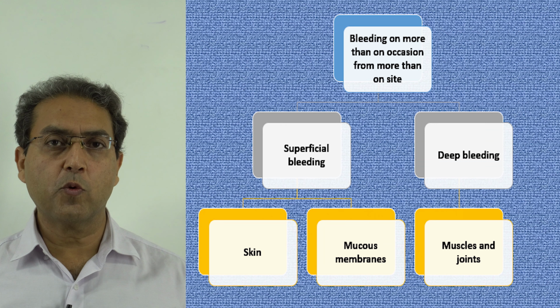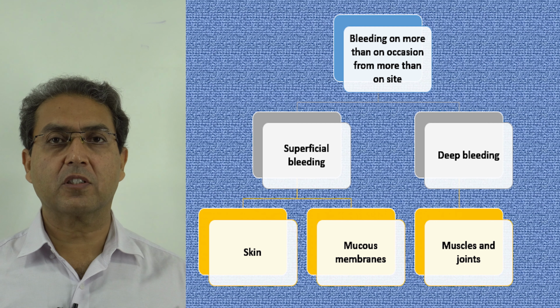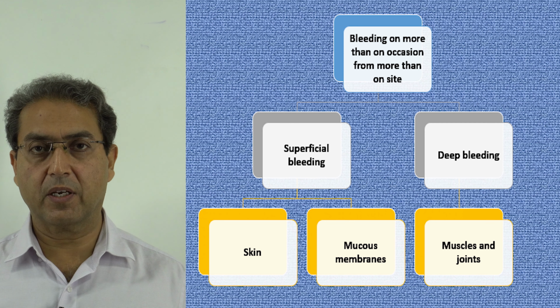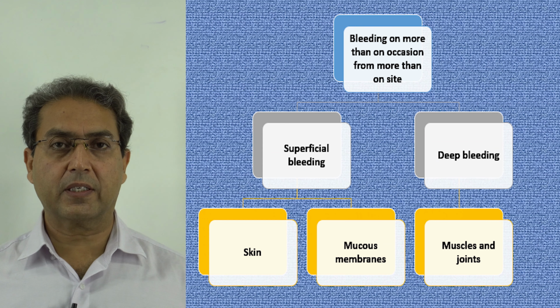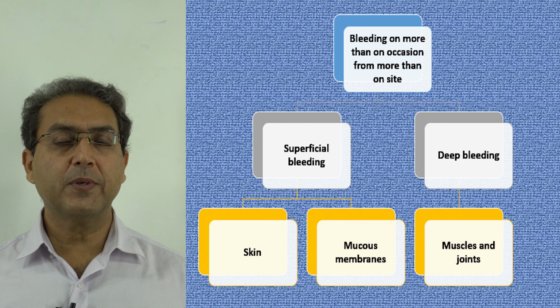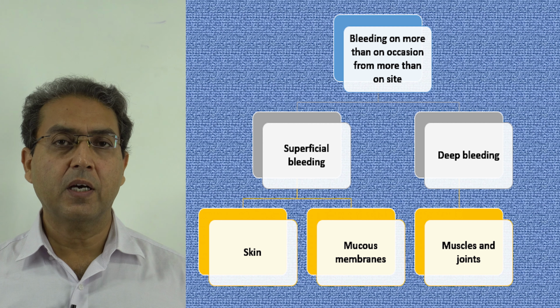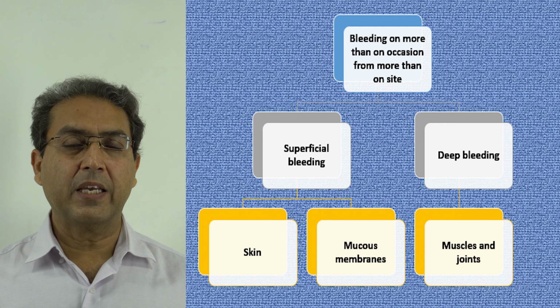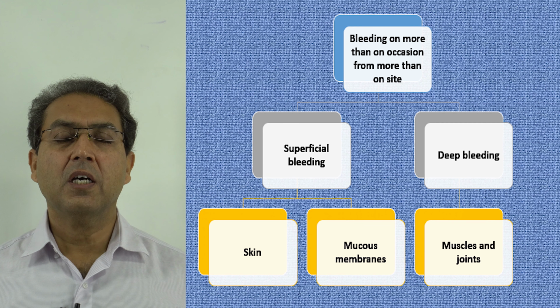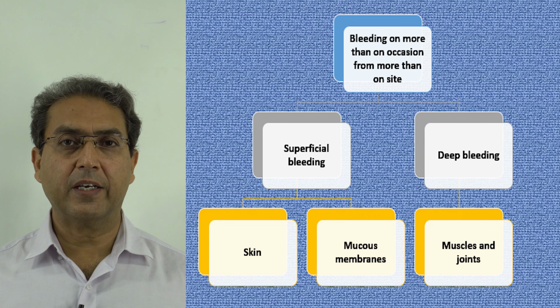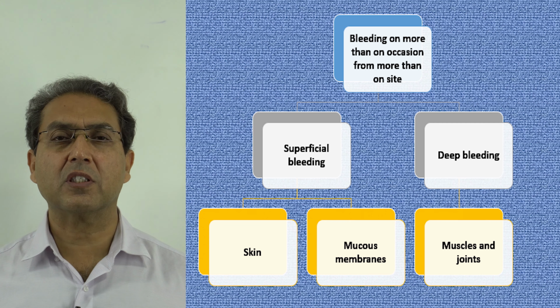Bleeding on more than one occasion from more than one site is called a bleeding disorder. For example, if a patient has epistaxis, there are repeated episodes of epistaxis, but there is no other bleeding. This may simply be because of an abnormal area in the nose which is causing epistaxis. So this is not synonymous with a bleeding disorder. This is a local problem in the nose.